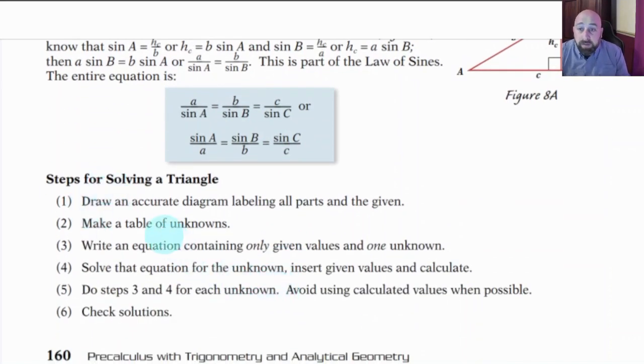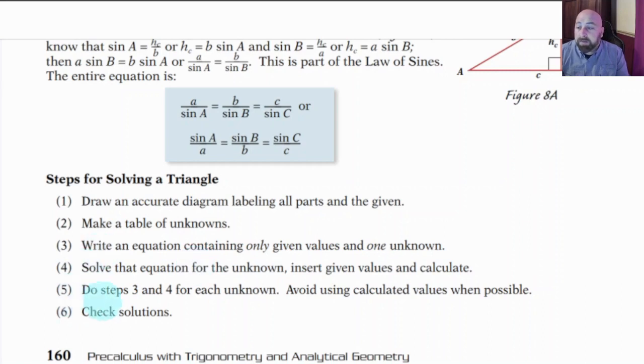Steps for solving. Let's run through this real quick, and then we're just going to do a couple of these. Draw an accurate diagram. So basically, you want to just draw whatever, if the problem doesn't give you a diagram. Even if it does, I like to draw it on my paper. But always draw yourself a diagram. Number 2, make a table of the unknowns. What am I missing? I like to draw a table of the knowns too. That way I know what I have and I know what I'm missing. Write an equation with only the given values. So in other words, we're going to plug in. I almost like the word plug in to the formula better than what they say here on number 3. Number 4, we're just going to solve it.